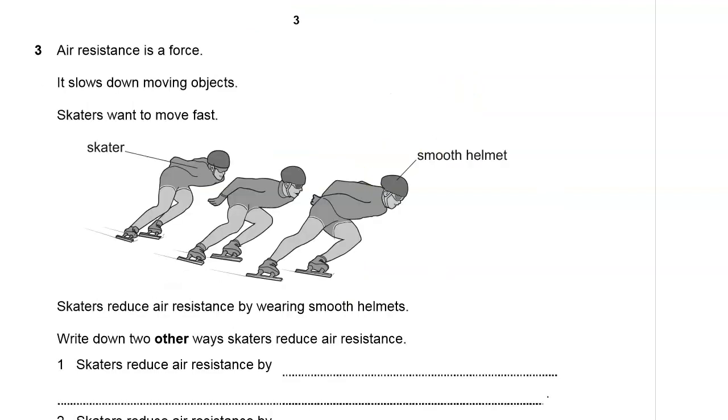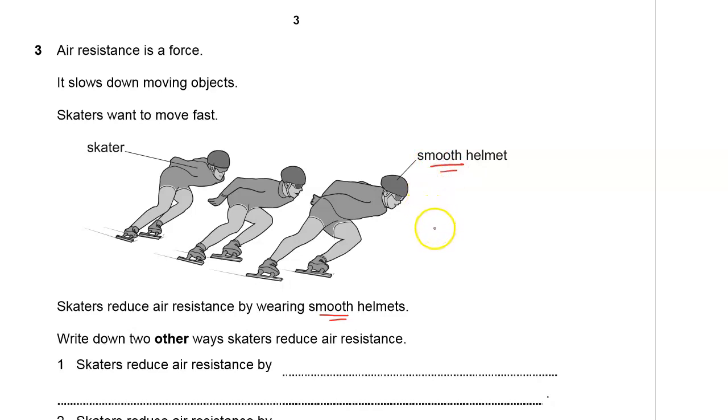Question number 3. Air resistance is a force. It slows down moving objects. Of course, it opposes motion. Skaters want to move fast. You can see we have 3 skaters there. Their helmets are smooth to reduce air resistance. Skaters reduce air resistance by wearing smooth helmets, which you can see right over there.